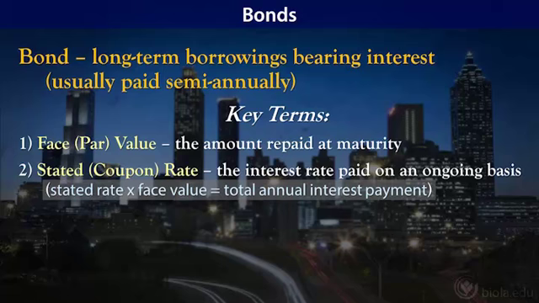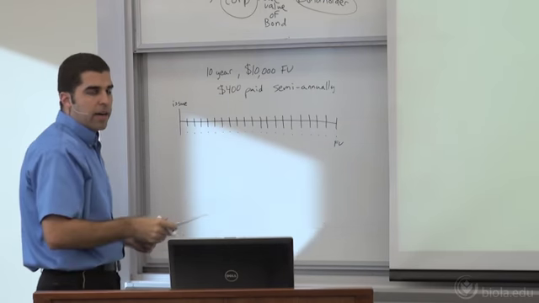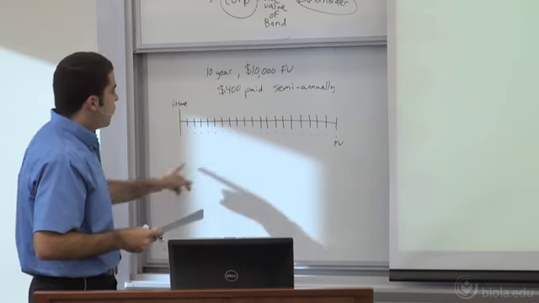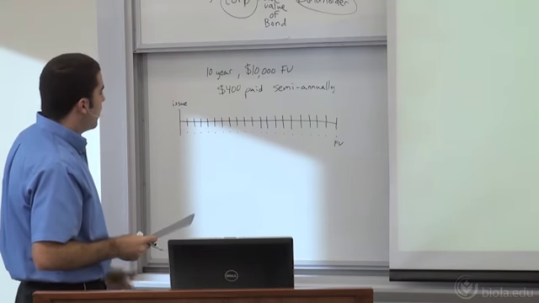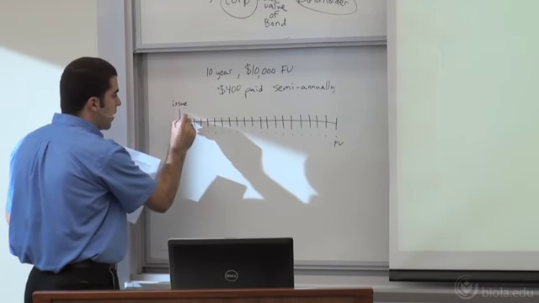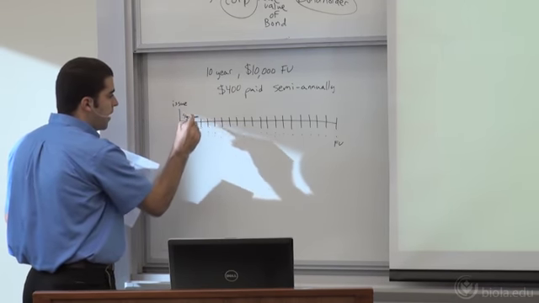The stated rate is basically based on the face value, how much interest is paid every year. So for this particular example, if we were trying to figure out what the stated rate is, you've got $400 paid every 6 months, semi-annually. Every dot that I have right here is a 6-month period, which should add up to 20 over the 10-year period. So $400 is paid here, $400 is paid right here.